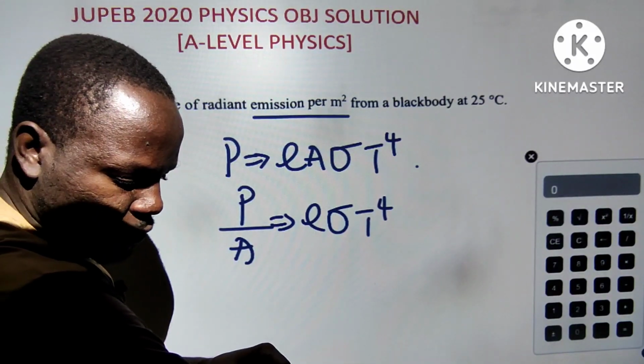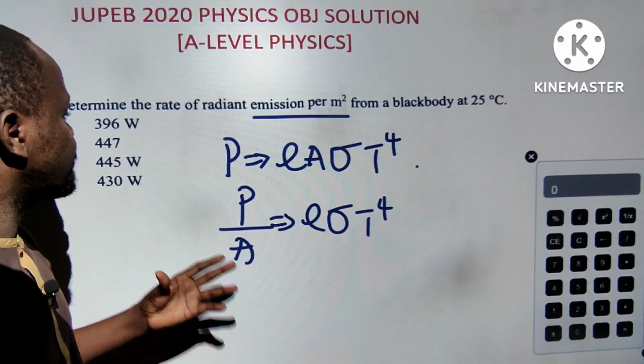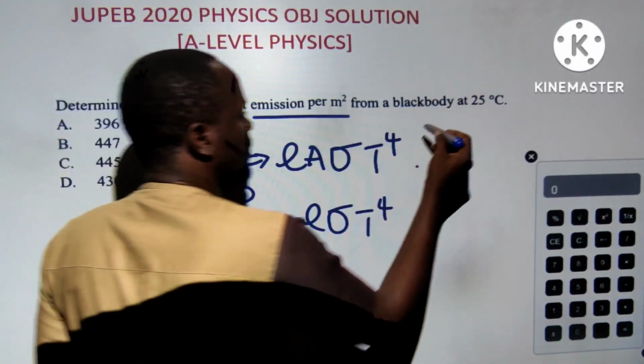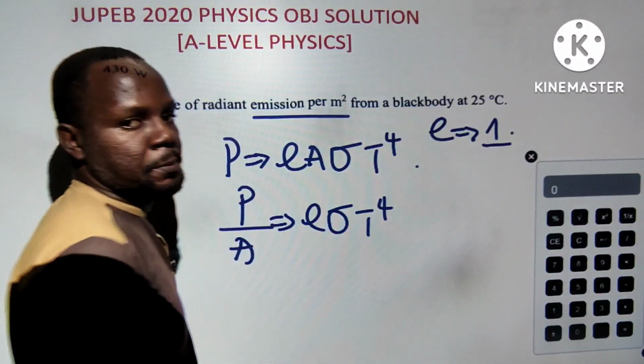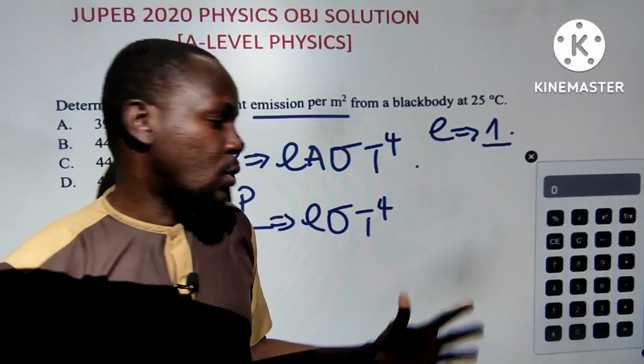Now, you also need to keep one thing in mind, my dear students: the emissivity of a black body is equal to 1. A black body is called a perfect body, a perfect black body. They have emissivity and absorptivity of 1. So e is equal to 1.